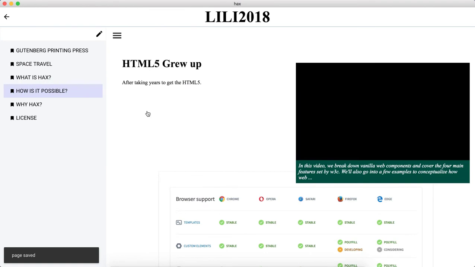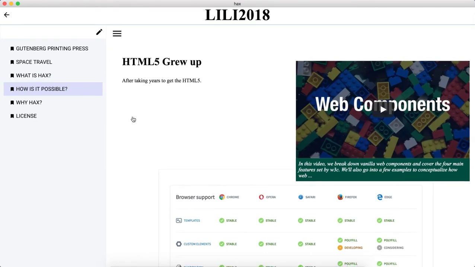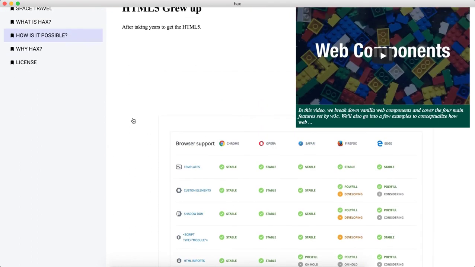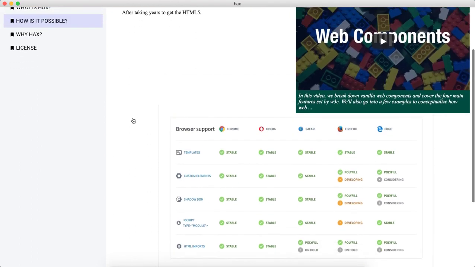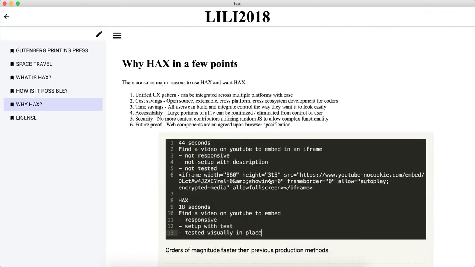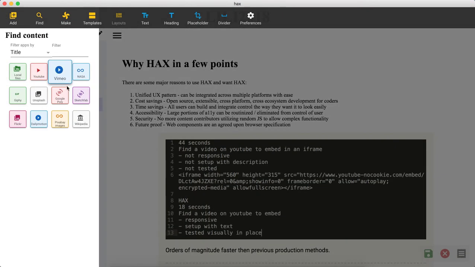But how is any of this possible, you're asking, because there are lots of authoring systems out there. Well, it's because HTML5 grew up. One of the things that came out of HTML5 is called web components. All the browsers are adopting it, and we're leveraging it heavily. So why HAX? If I can do something in 4 seconds, with total accessibility and security, and a unified UX pattern, it's going to make me look better as a faculty member or anyone using this, because it works in pretty much any platform.